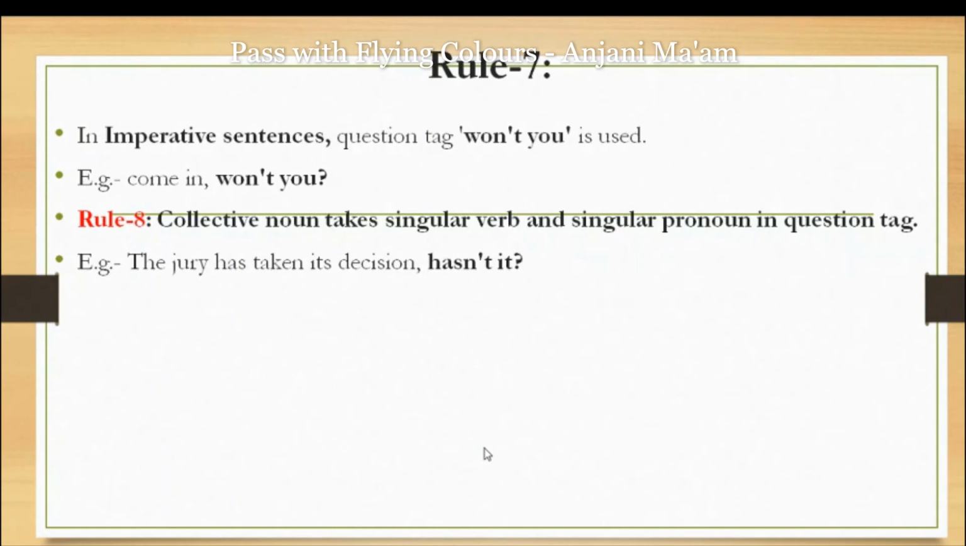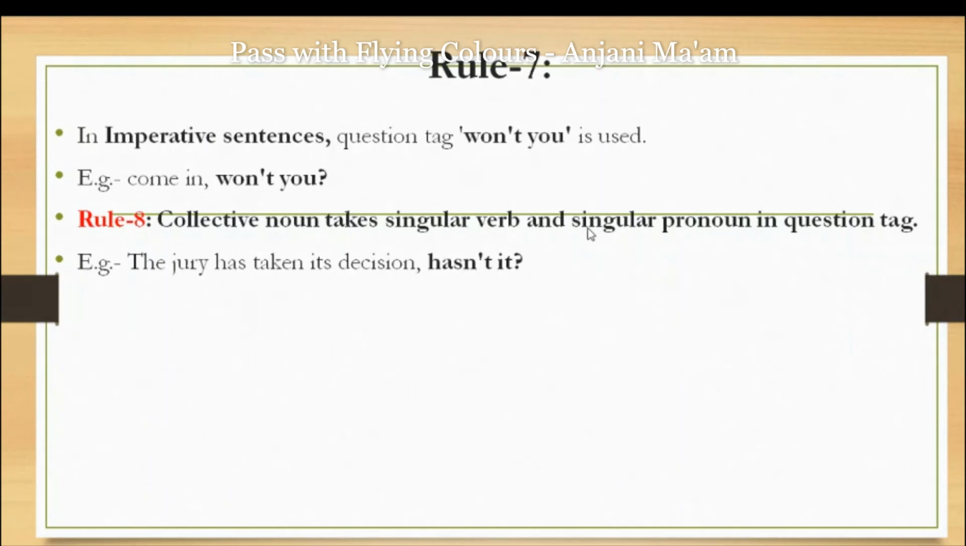Rule number 7: in imperative sentences. Students, first of all you should know what imperative sentences are. Sentences having a request, command, order, suggestion or advice come under the category of imperative sentences. In imperative sentences, "won't you" is used in the question tag. It means when we use you, the subject is understood; you assume that some person "you" is there. For example, "Come in, won't you?" The question tag will be "won't you."